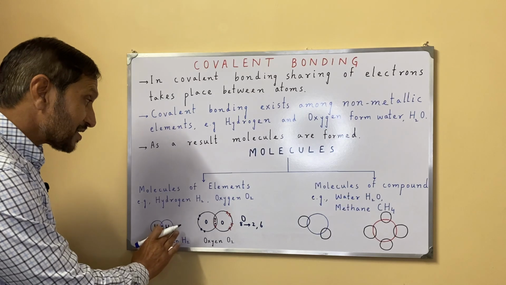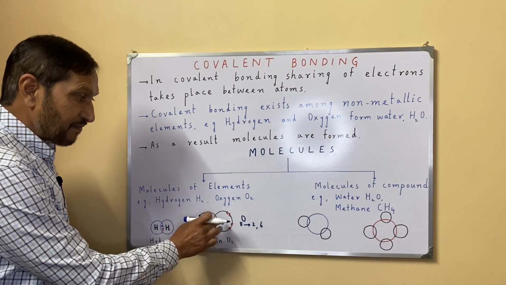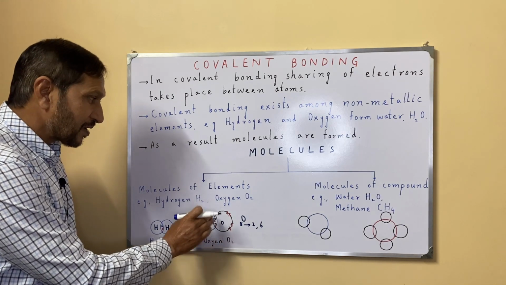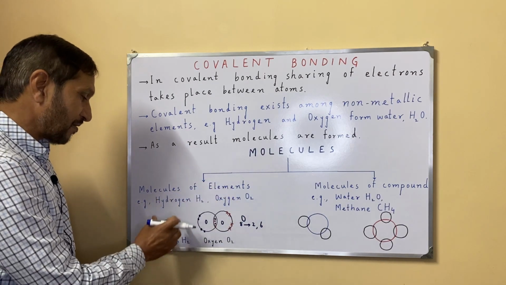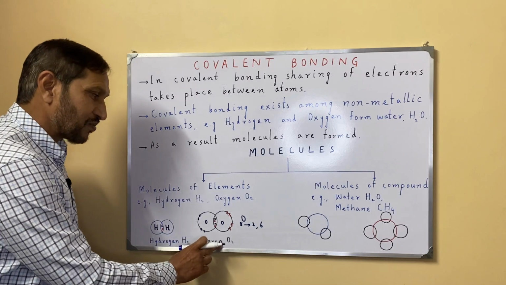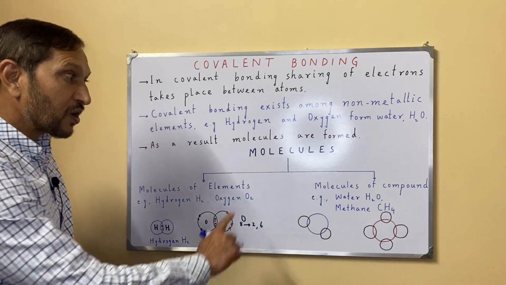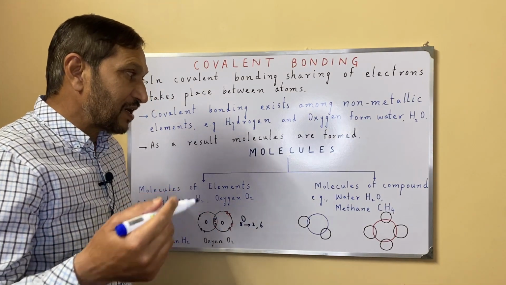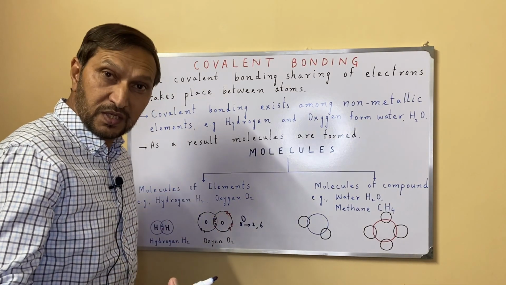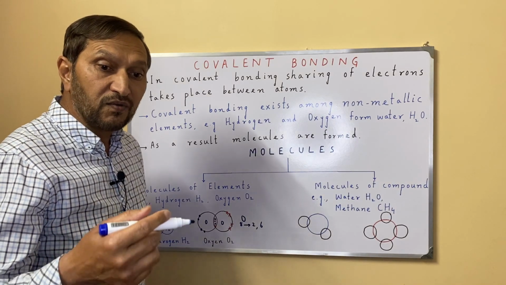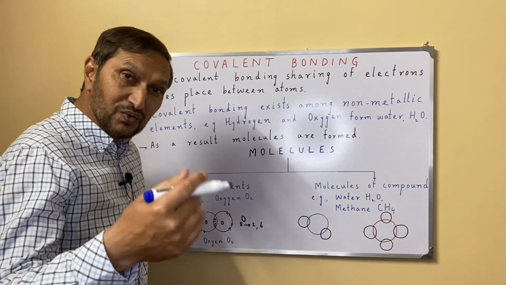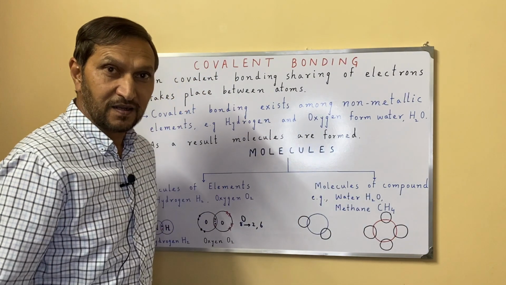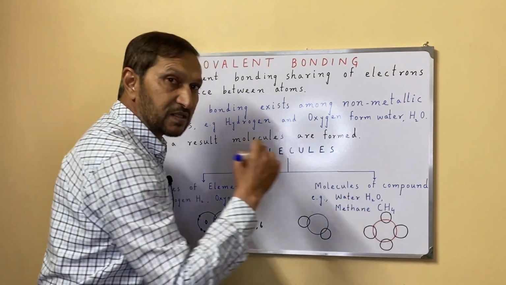So this is the case where I am saying that covalent bonding is existing among molecules of elements. For example, molecule of hydrogen, for example, molecule of oxygen. Now come to molecule of compound, how covalent bonding will exist in compounds, and how covalent bonding will result in molecules of compounds. For instance, molecule of water. The formula of water is H2O.